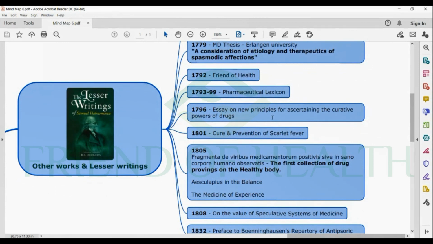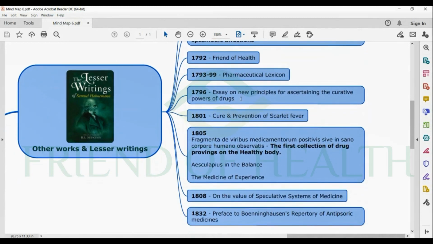These are all important in the case of repertory also, Organon also. In 1796, the birth year of homeopathy according to Richard Hale, Essay on a New Principle for Ascertaining the Curative Powers of Drugs. That is also a very important lesser writing of Hahnemann. It is also published in 1796. And in 1801, Cure and Prevention of Scarlet Fever. If you see the aphorism 33 footnote and 73 footnote, you can get details regarding the cure and prevention of scarlet fever, purpura miliaris, etc. So that is also important, 1801.